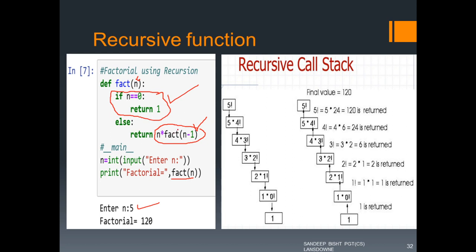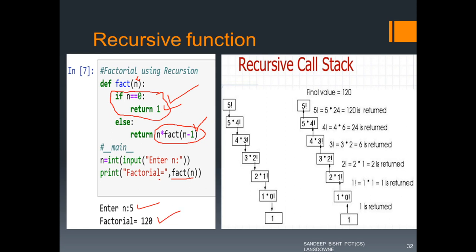Then again, since fact is called with argument 4, again this code will get executed, and this will become 3, and this will become 4, and this thing will go on till we reach n equal to 0, and from there 1 will get returned, and the stack will revert back with values, and finally we will have the factorial of 5.